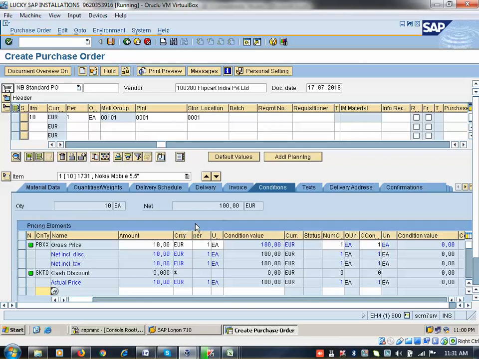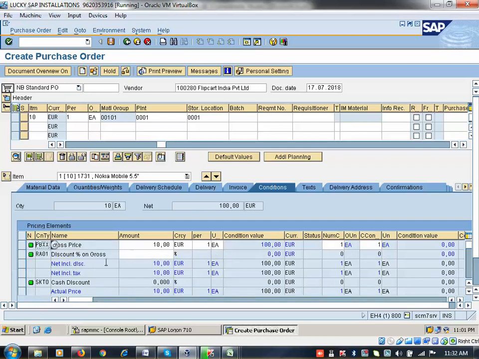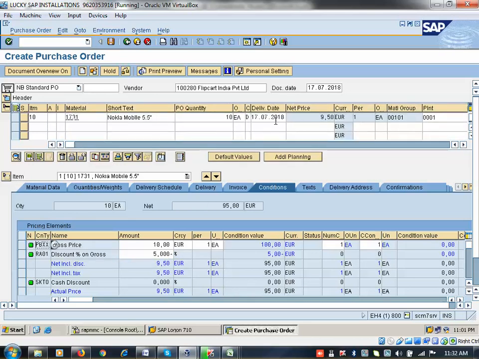Any doubt till now? In the condition, 1 minute. Here you can add a discount also, RA01. Click on enter. You can add the discount here, 5% discount. Automatically the price will be calculated here. This is just like your Excel formula. How you update Excel formulas with columns and rows, it works like that, but it is working with C++. That's all, nothing different here. If you know how Excel works, it will work like that. It's not a difficult thing.